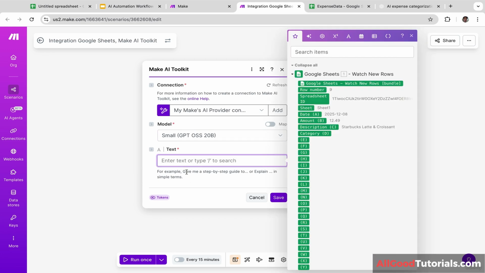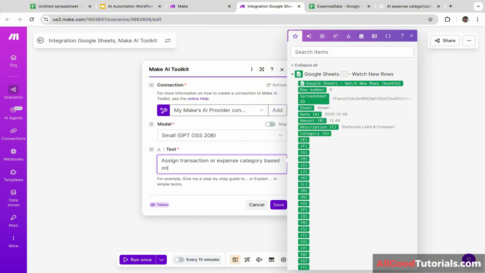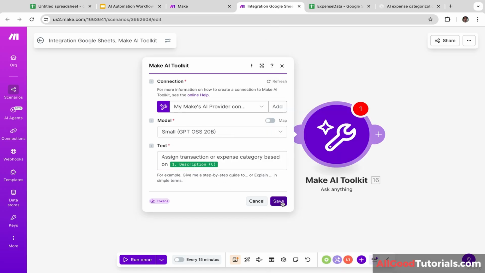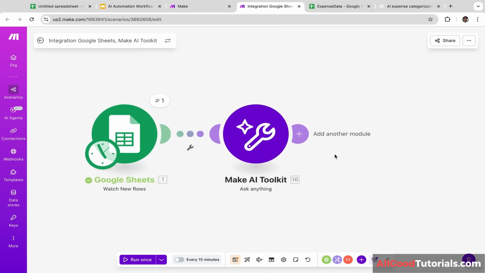Next, we are going to write the prompt. Assign transactions an expense category based on descriptions. So let's click this and let's click save. Okay, now we are going to add another module.